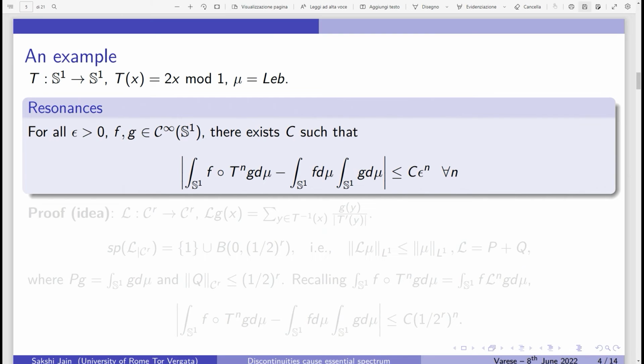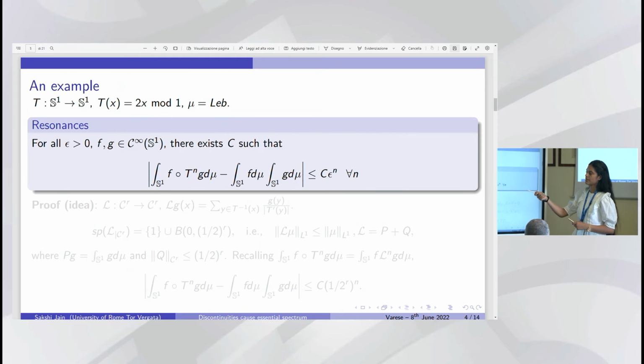So I will try to make it clear with a very simple example, which is the doubling map, our favorite in a way. For this map, if we study resonances, I would say that for every epsilon positive and observables in C infinity of S^1, there exists C such that this condition holds. With that I mean that there is a decay of correlations with exponential rate.